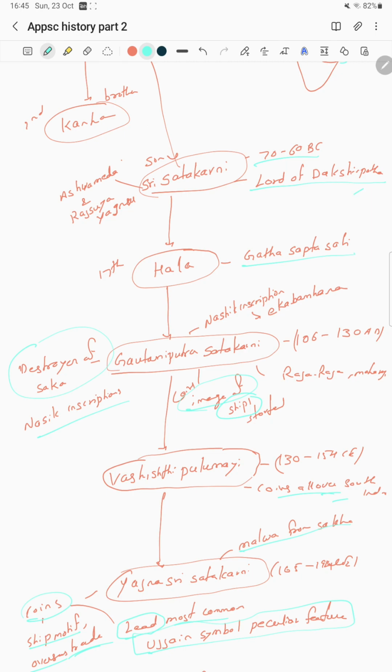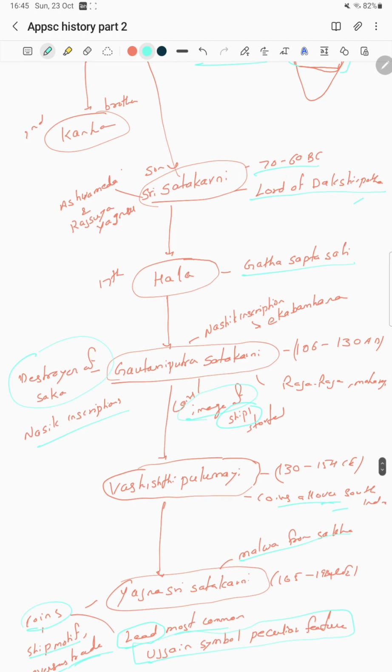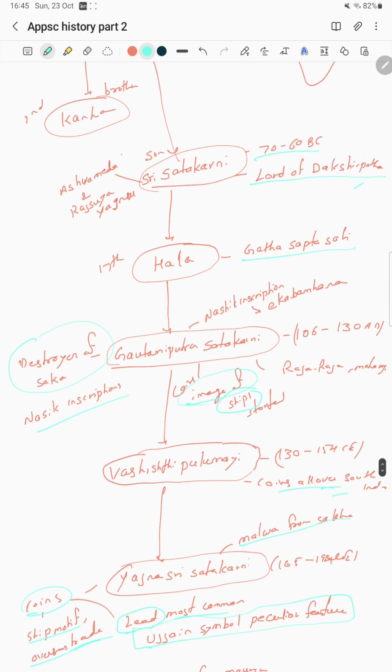Next, Lord Dakshinapatha, also one of the titles. Then Hala, the Gatha Saptashati, and Gautamiputra Satakarni. The Nashik inscriptions talk about the Ekabrahmana. He is also regarded as the destroyer of the Shakas. He belongs to 106 to 130 AD.